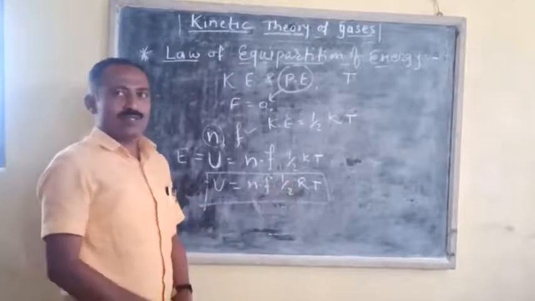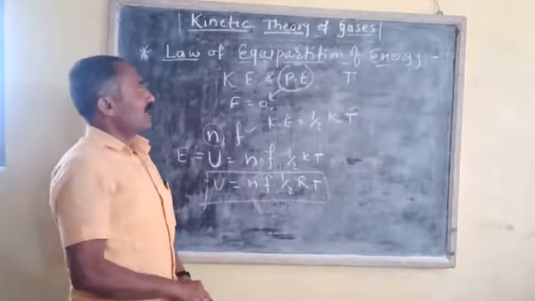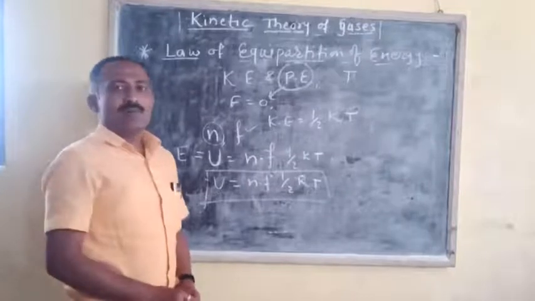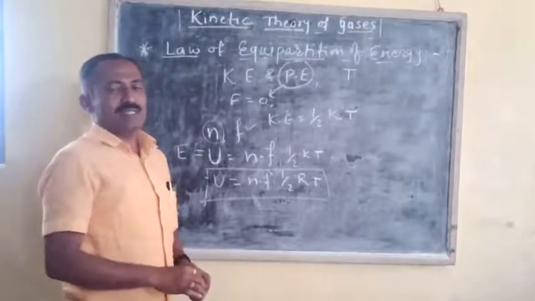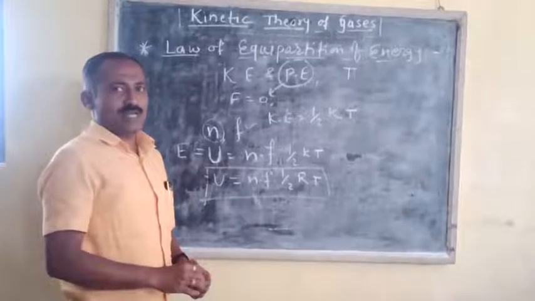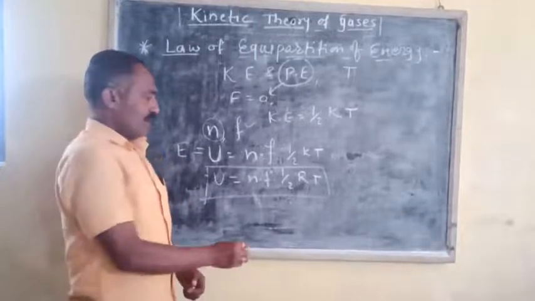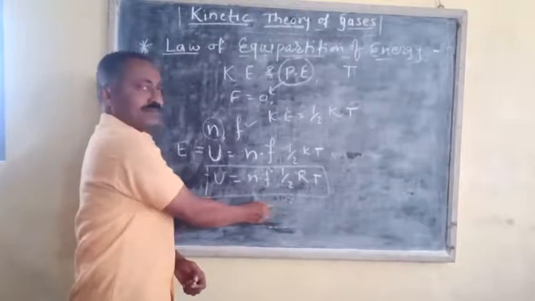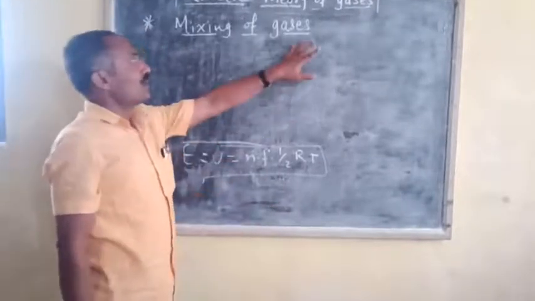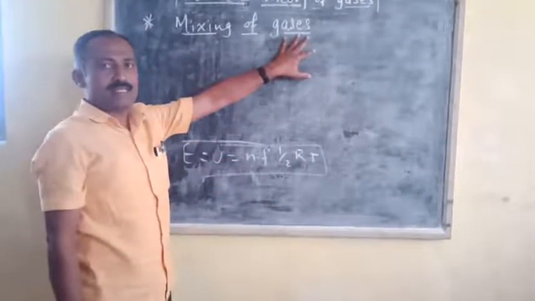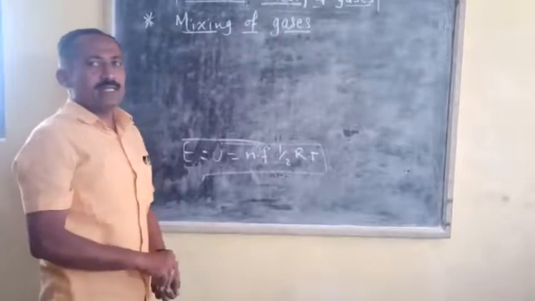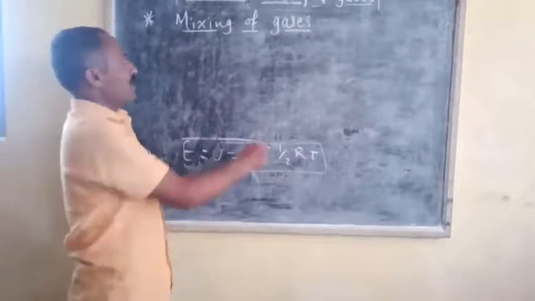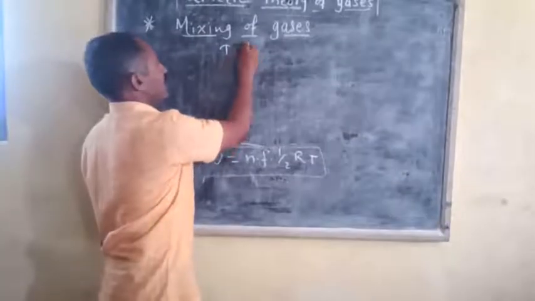Now we have to see the total energy of a mixing of the gas. When a number of gases are mixed together, then the total energy distributed will be given in this manner. Now suppose that two ideal gases are mixed together, and these ideal gases have absolute temperatures T1 and T2.